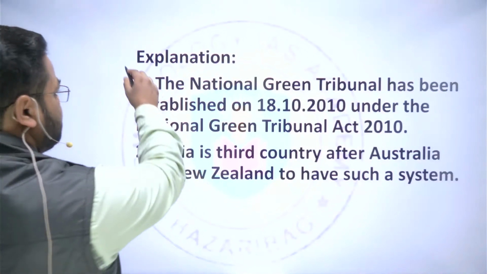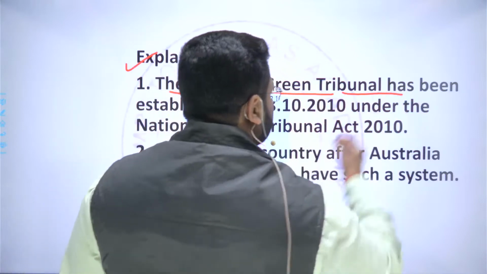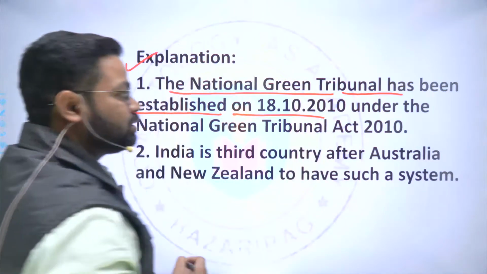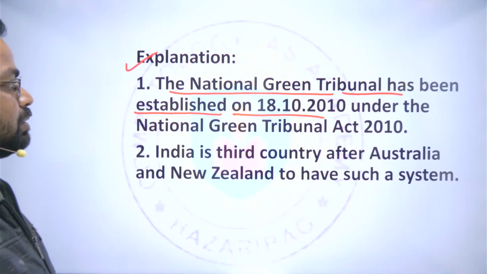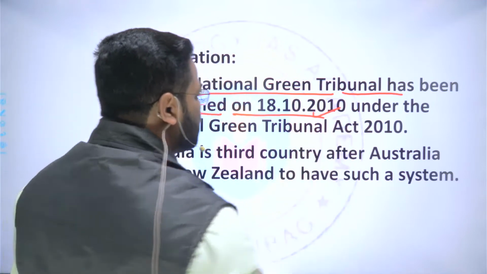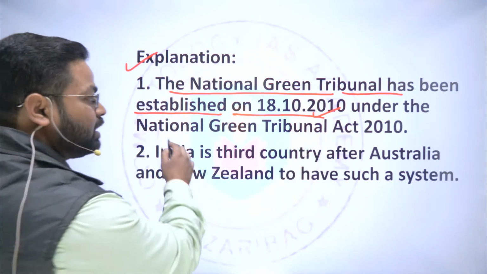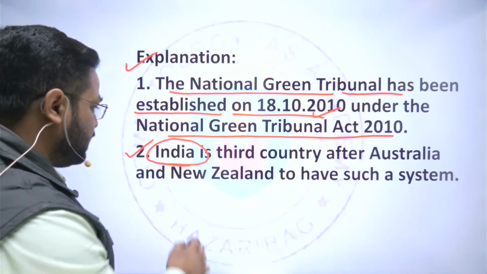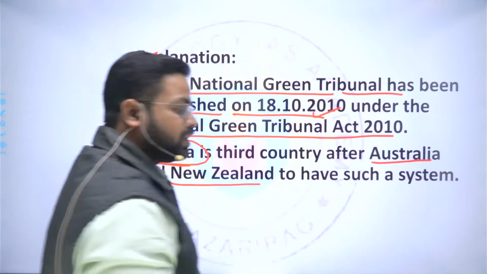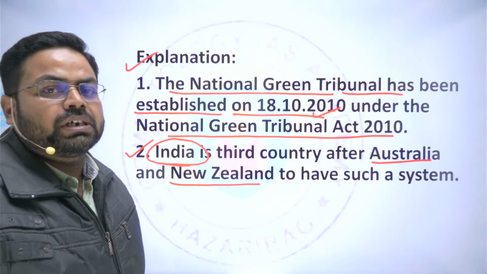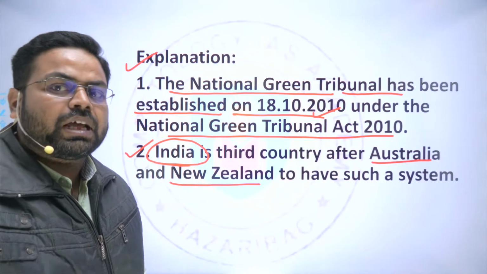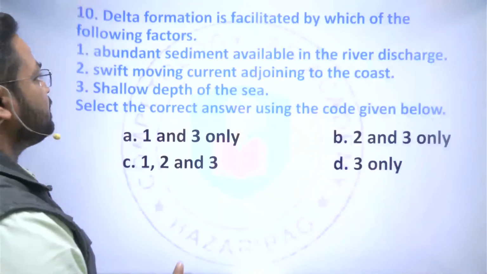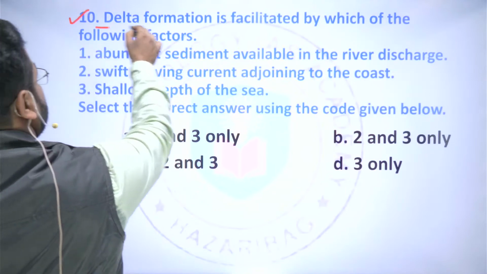If we look at the explanation, the NGT Act is the act through which the NGT was established on 18th of October 2010. And next, India is the third country after Australia and New Zealand. First was Australia, and thereafter New Zealand was the country which had established a specialized tribunal for the expeditious disposal of environment related disputes and cases.